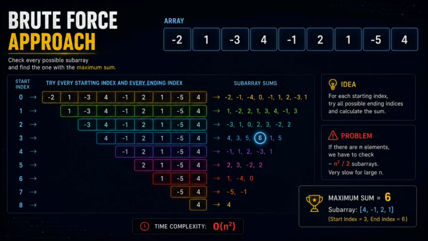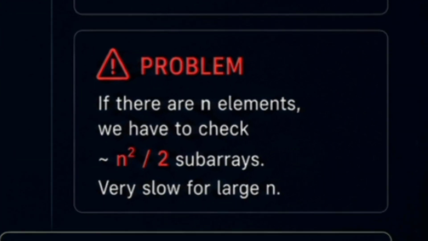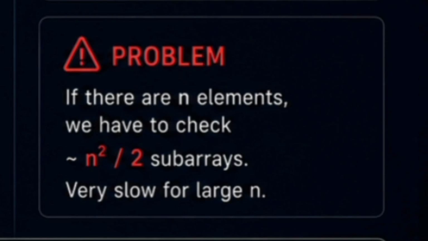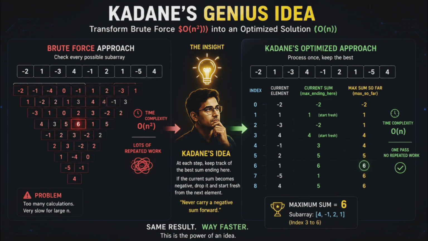So this is suitable when we have a very small number of things. But what when we have a large array? Say it has thousands of numbers, even billions, it can't work. To solve this problem, Kadane noticed something brilliant.